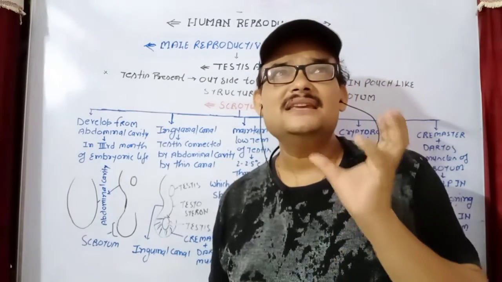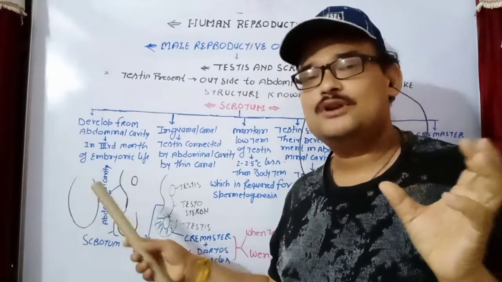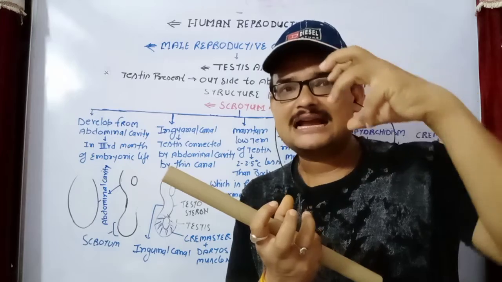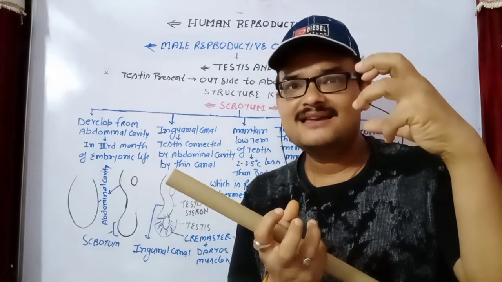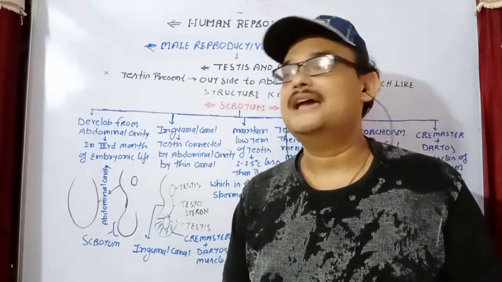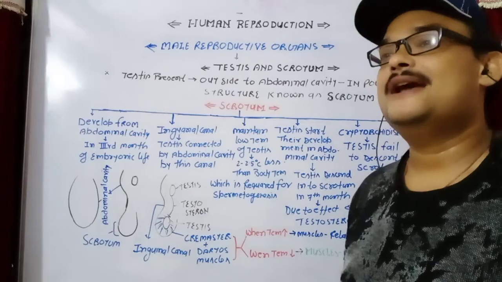It means, in between, this is the abdominal cavity, and this is the scrotum. So the scrotum is connected to the abdominal cavity by a tube-like structure that is known as the inguinal canal.